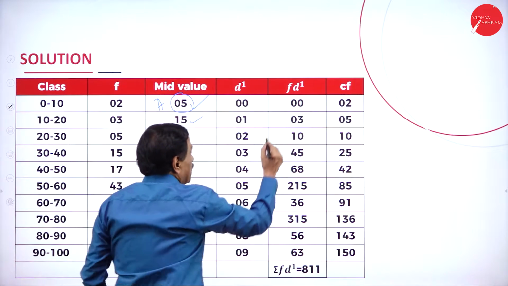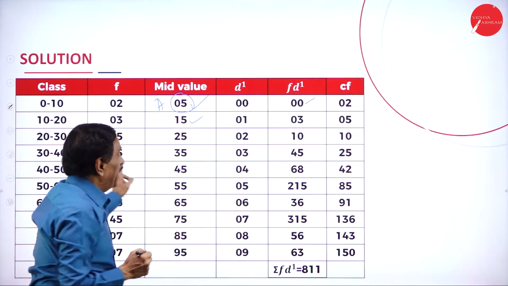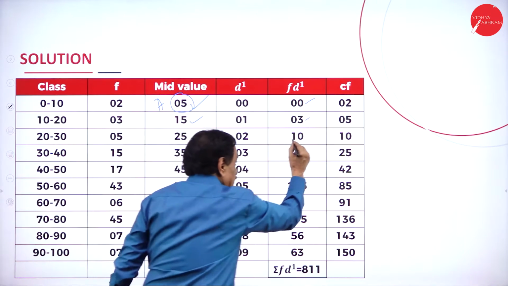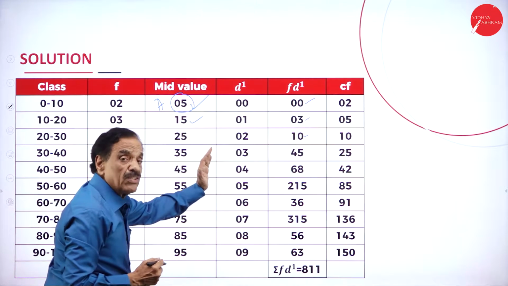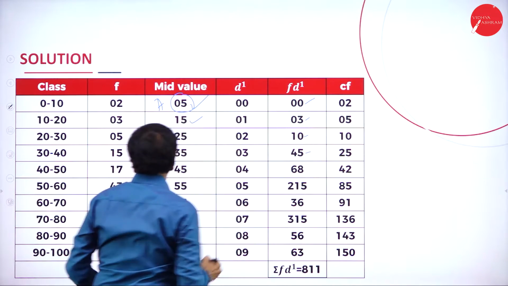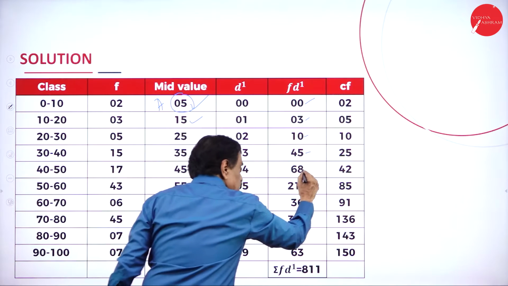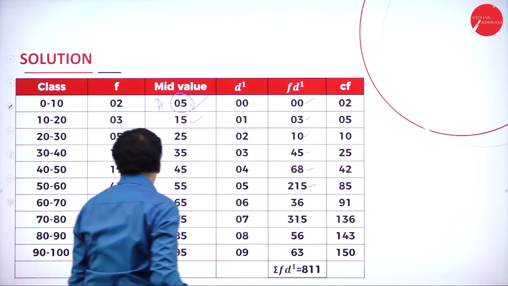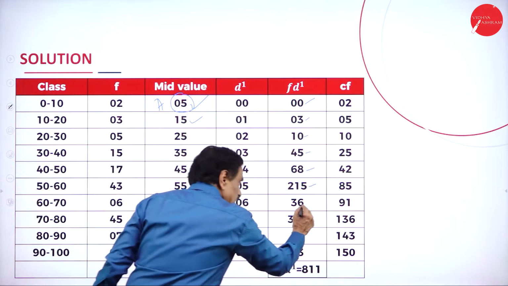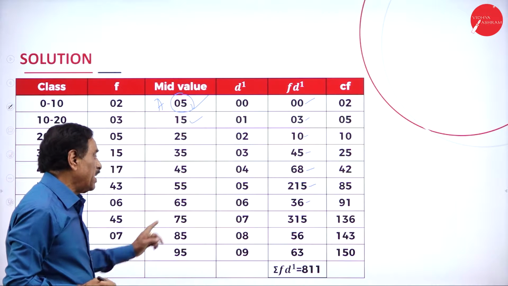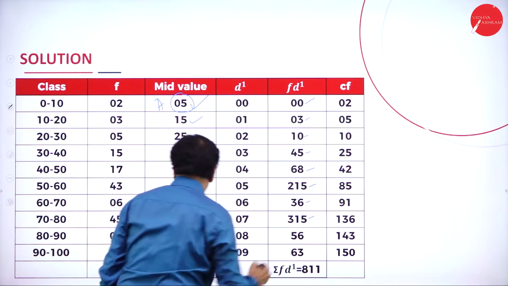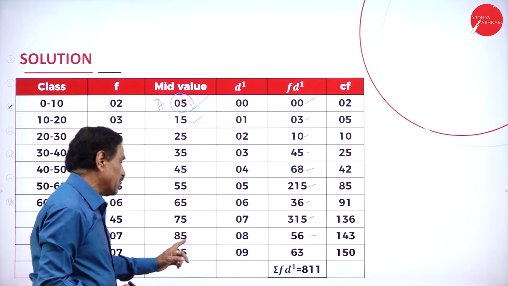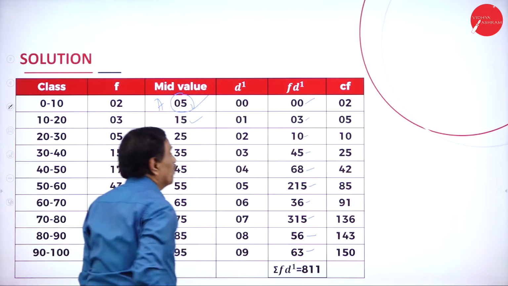2 into 0 is 0, 3 into 1 is 3, 5 into 2 is 10, 15 into 3 is 45, 17 into 4 is 68, 43 into 5 is 215, 6 into 6 is 36, 45 into 7 is 315, 7 into 8 is 56, 7 into 9 is 63.